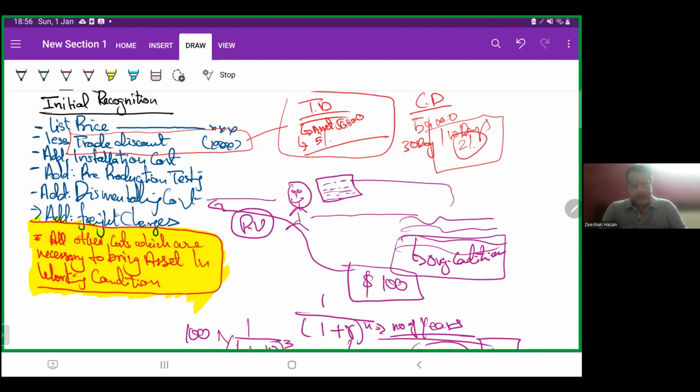5% discount on it, right? And so we will deduct it from the cost of the asset. But cash discount is something that the suppliers offer.